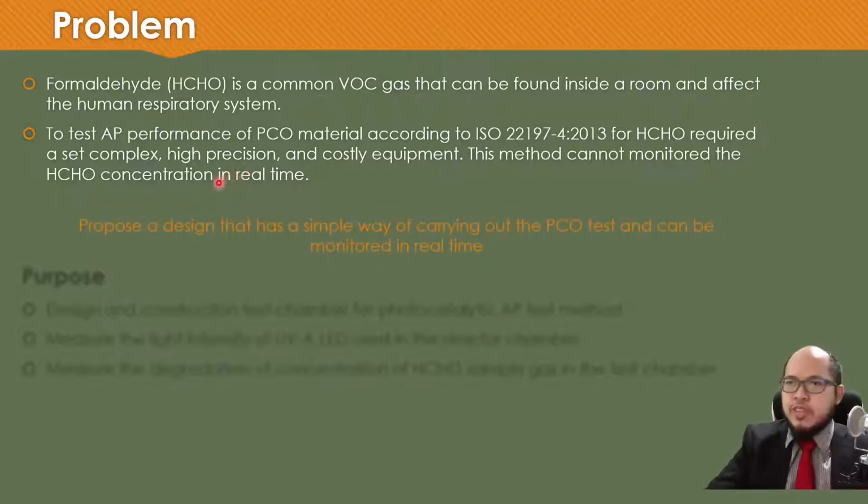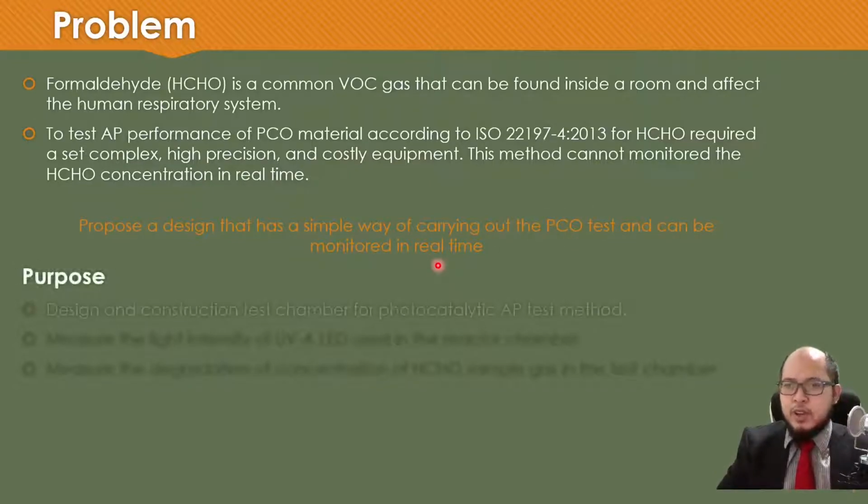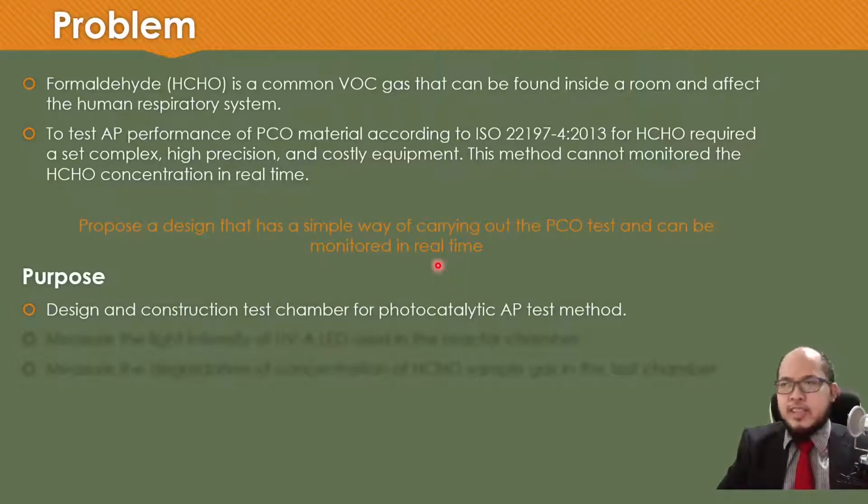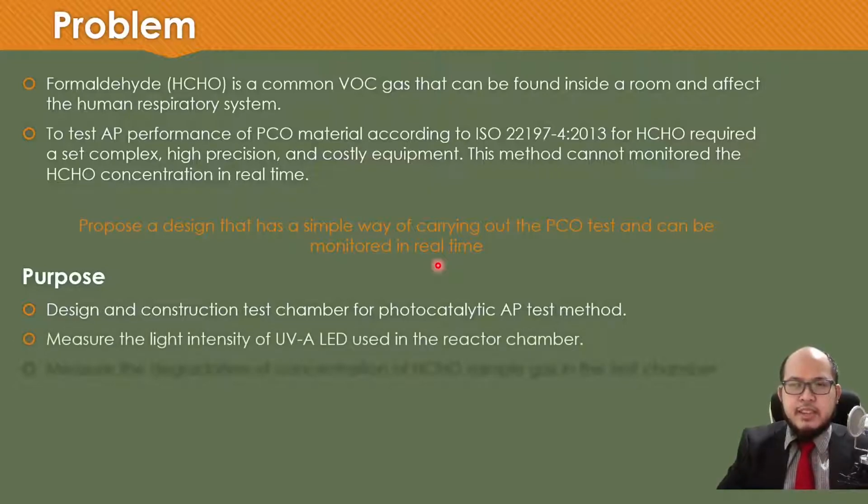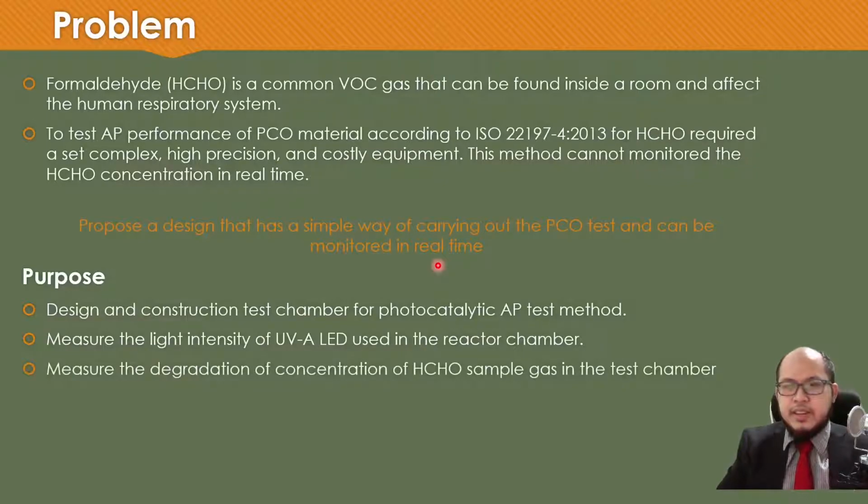So we propose a design that has a simple way of carrying out the PCO test and can be monitored in real time. So our purposes: first, we design and construct the test chamber for photocatalytic air purifier test method. Second, measure the light intensity of the UVA LED used in the reactor chamber. And the third, measure the degradation of concentration of HCHO or formaldehyde sample gas in the test chamber.